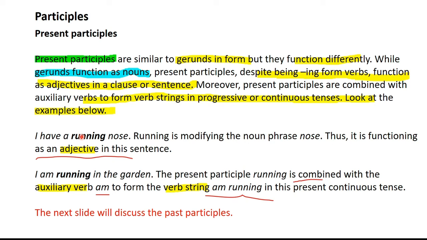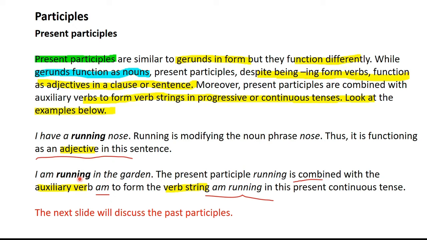However, keep in mind that present participles are combined with auxiliary verbs to form verb strings that function as the verb element in a sentence. So when I say I am running in the garden, now am running is the verb element. This is a verb string, a verb phrase that is serving as the verb element in this sentence. In this case, the present participle running is not functioning as an adjective, rather it is functioning as the verb because it is part of the verb string am running.